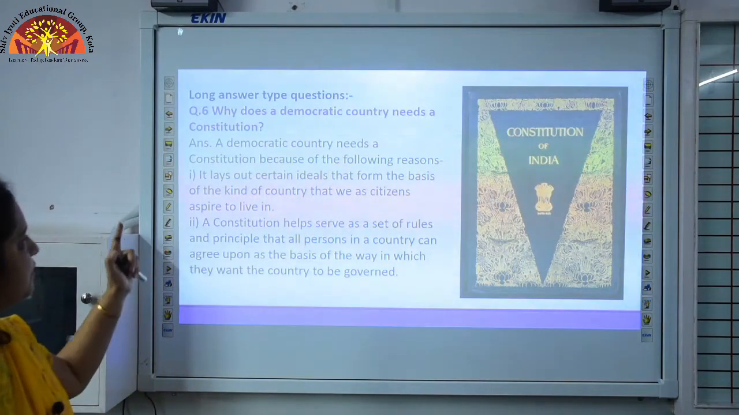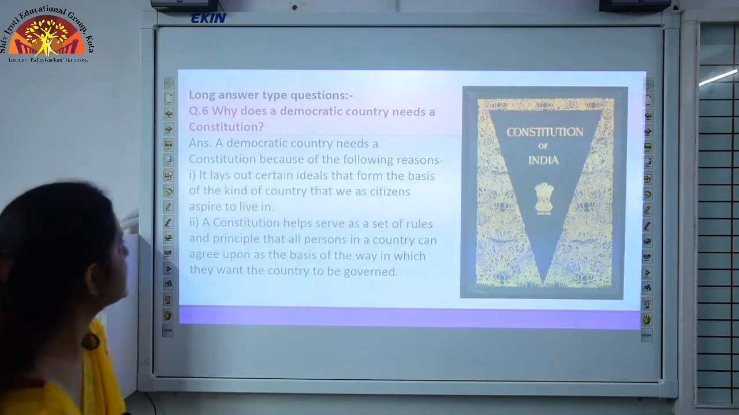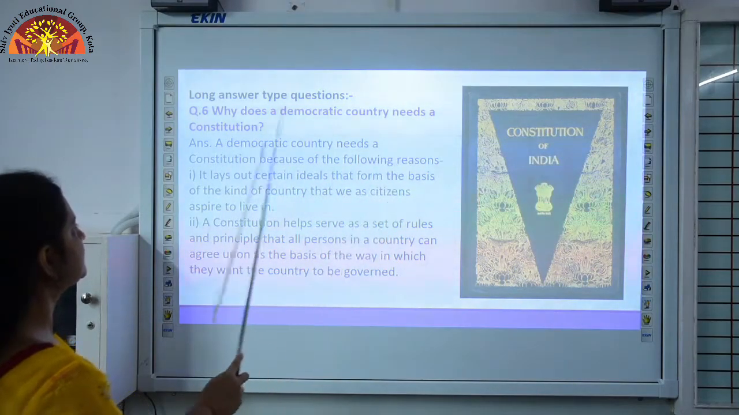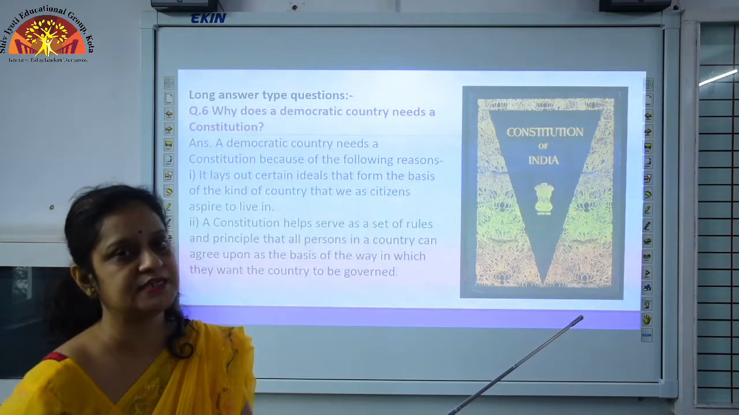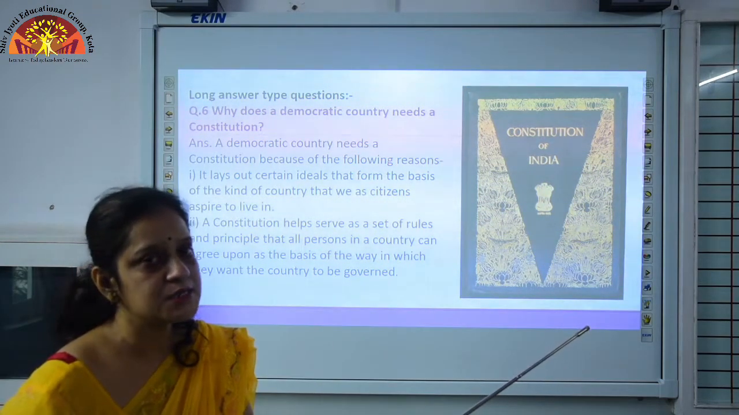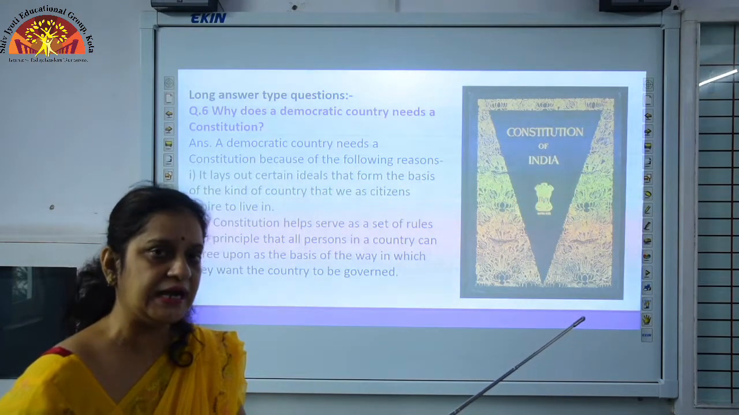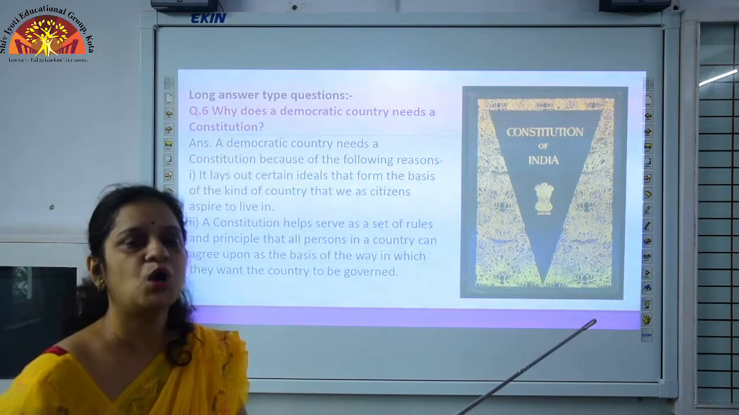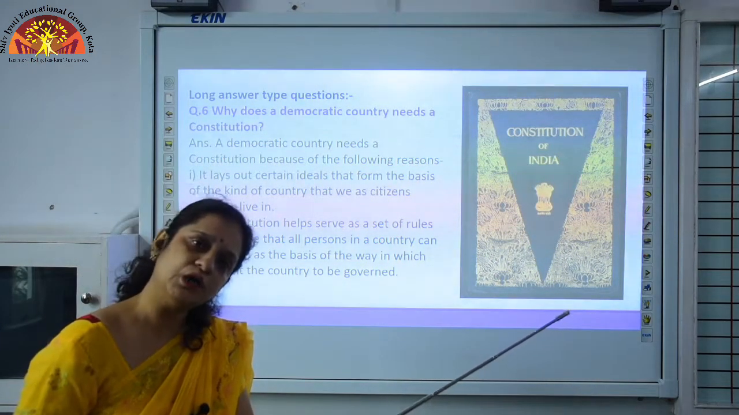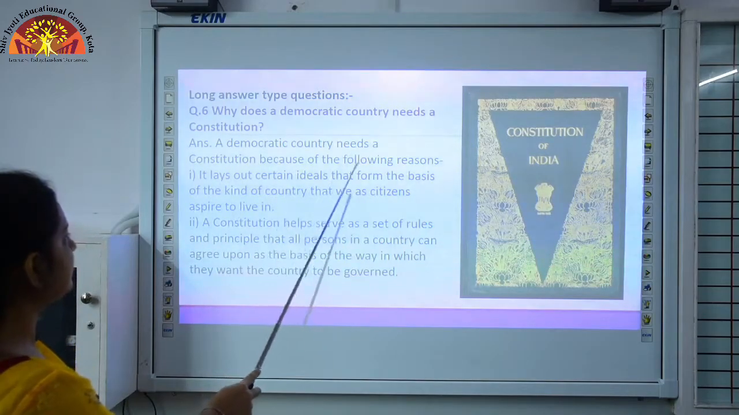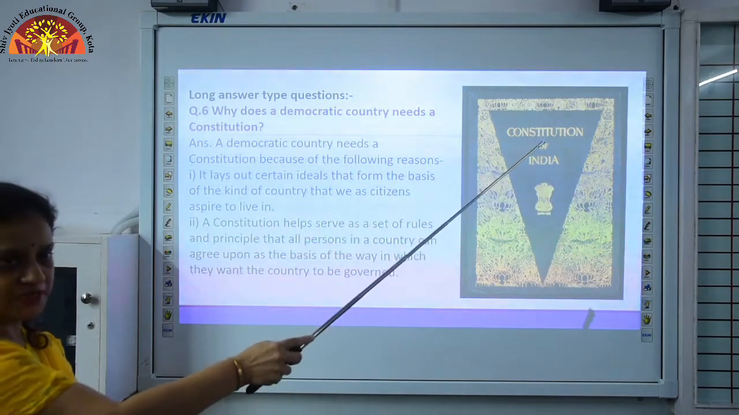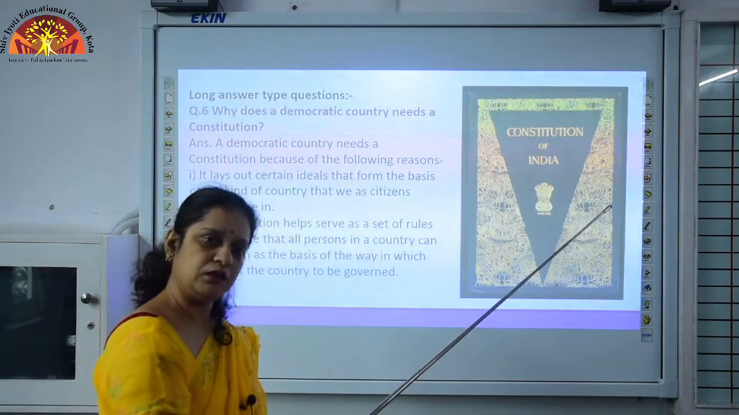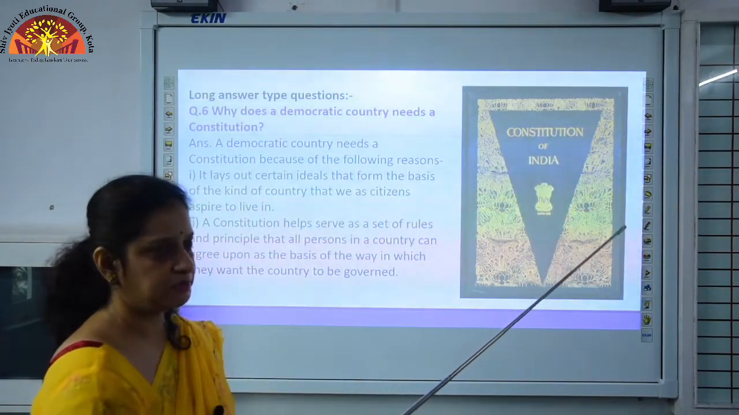Now, question number 6. Why does a democratic country need a constitution? I have explained to you earlier that India is a democratic country. Why is it so? Because we people elect our representatives who work on our behalf and form the government. A democratic country needs a constitution because of the following. I have written this point in the very beginning on the blackboard. I am explaining it again.